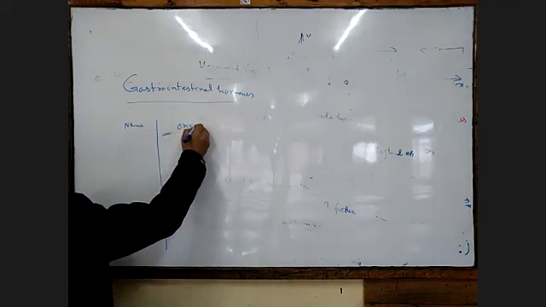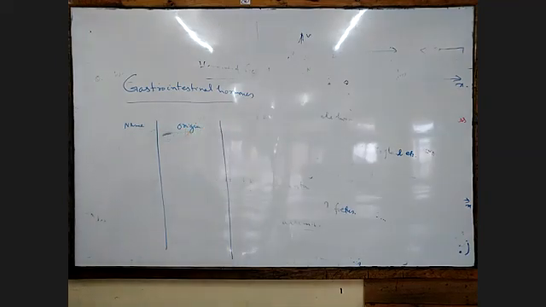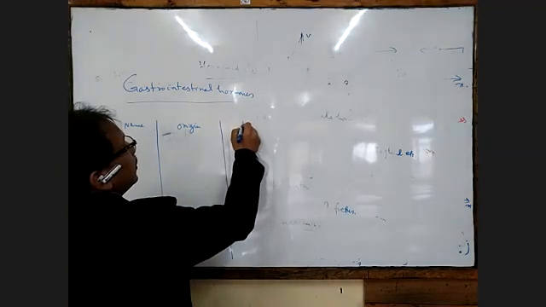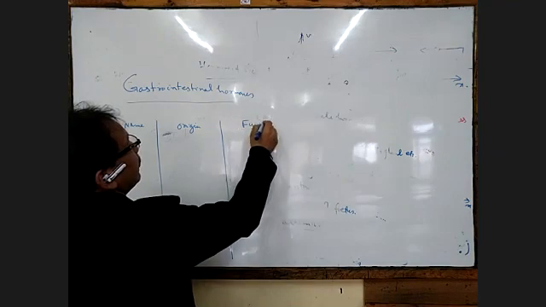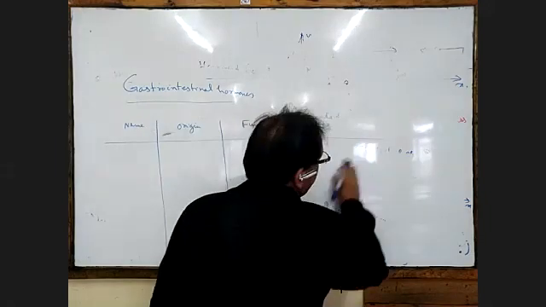Then we go to the origin. Origin will be somewhere, in the duodenum or pancreas, whatever. Then the physiological effects, the function. This is a very important part.